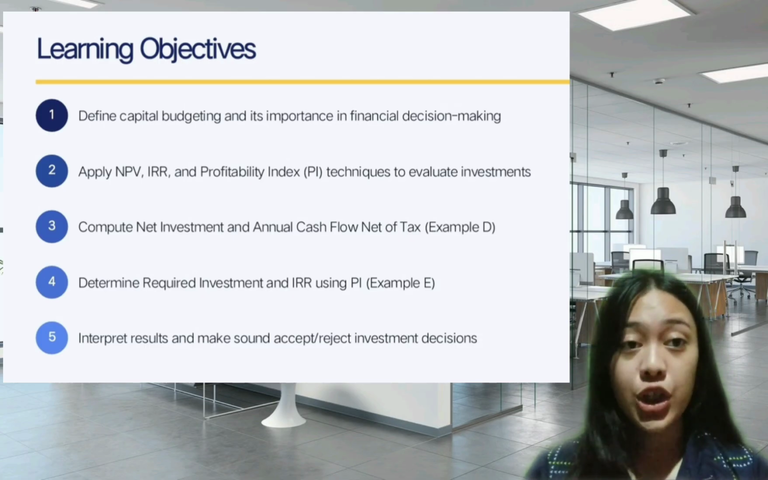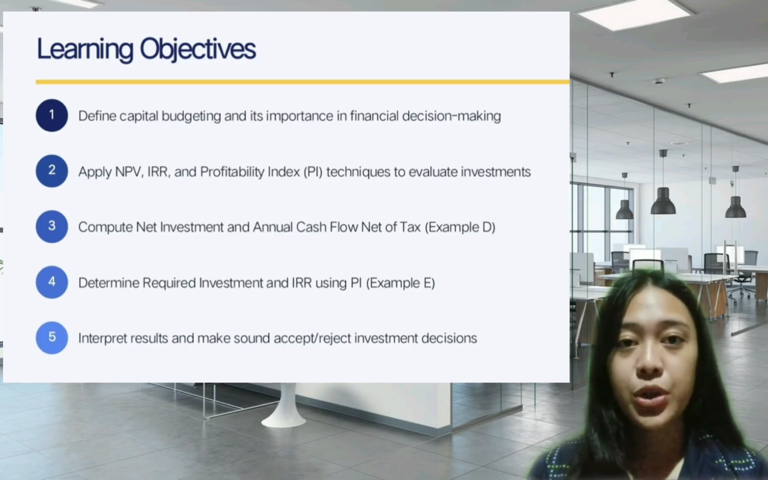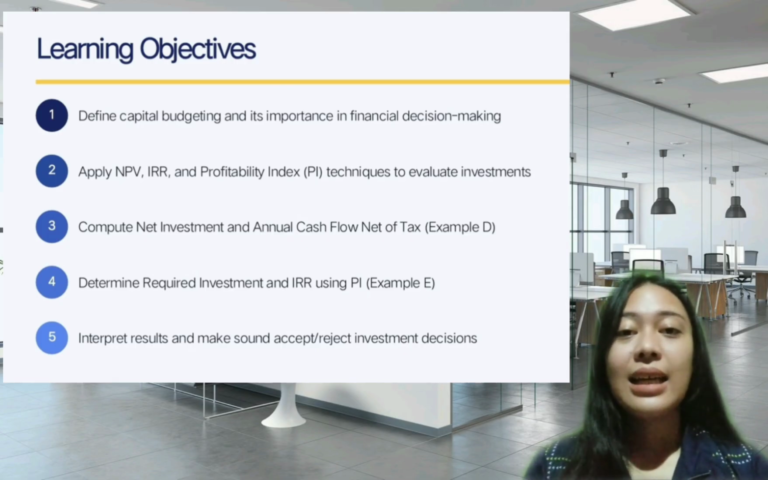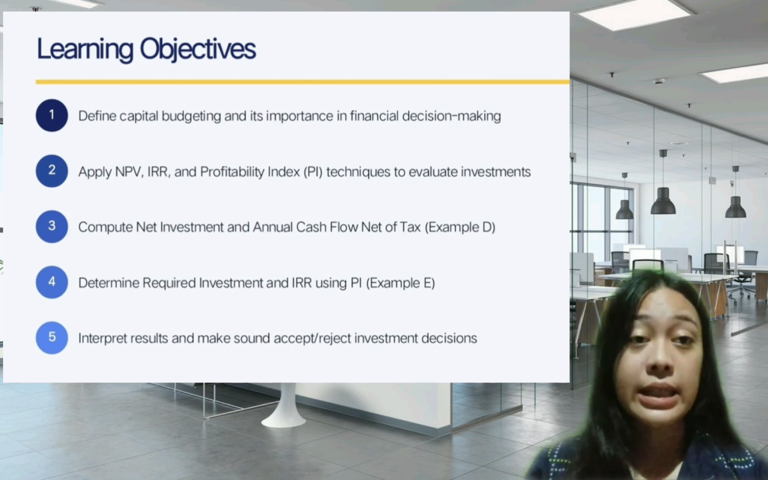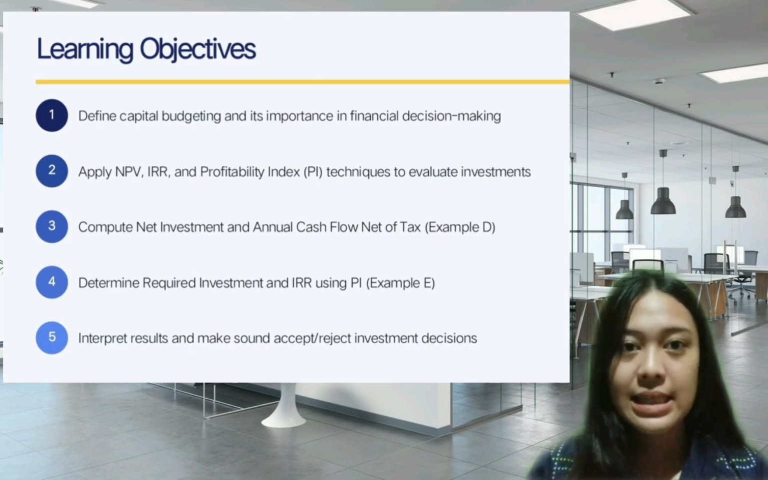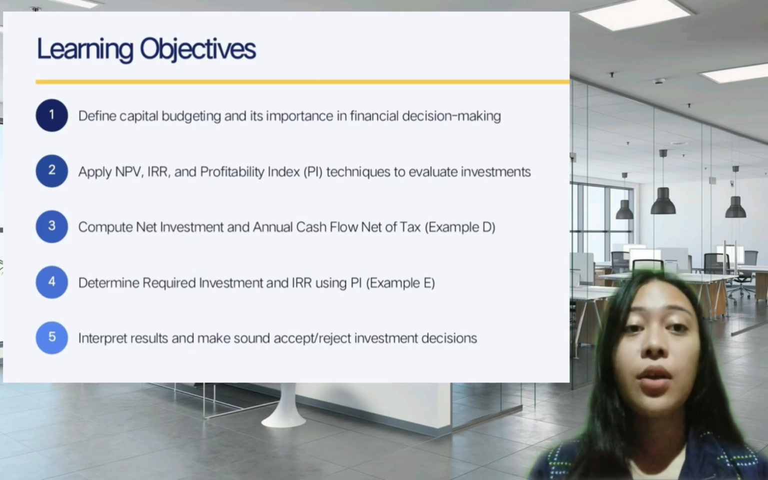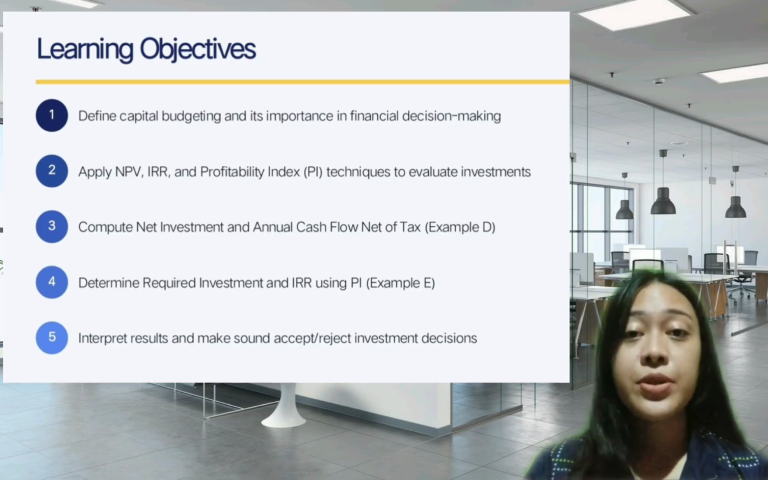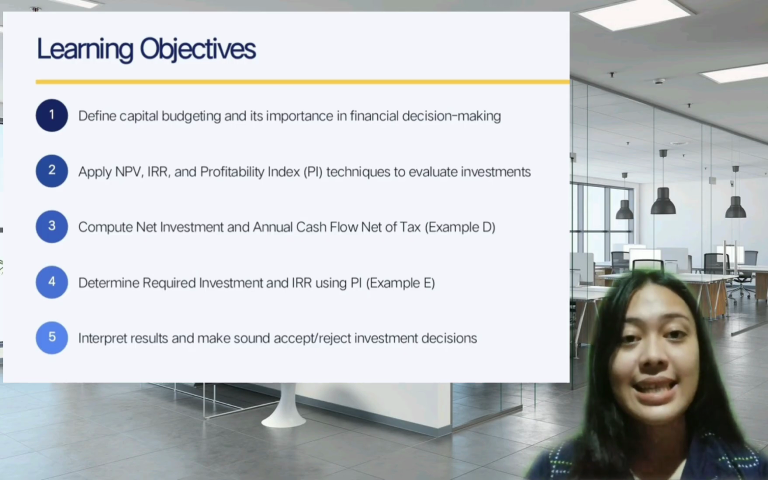By the end of this presentation, we should be able to define capital budgeting and explain why it matters. Second, apply the key techniques, NPV, IRR, and profitability index to evaluate investments. Next is correctly compute the net investment and annual cash flow net of tax as shown in example D. Next is determine the required investment and IRR as demonstrated in E. And most importantly, interpret our results to make correct accept or reject decisions.